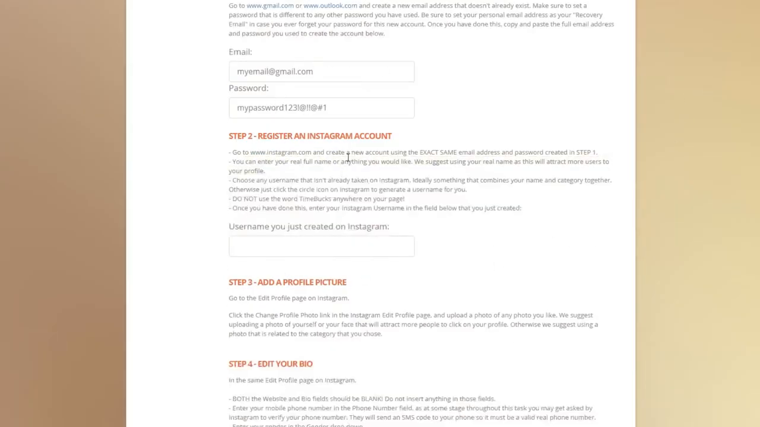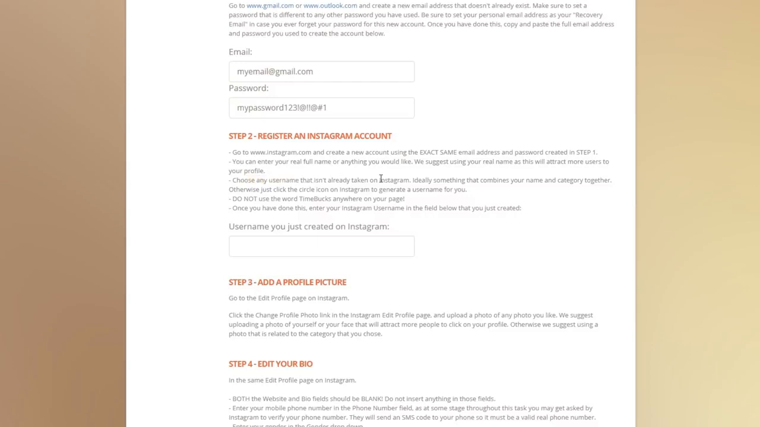So go to instagram.com and create a new account with the exact same email and password that you just registered in step 1. You can enter your full name or anything you would like under the name field. We suggest using your real name as this will attract more users to your profile. However, if you don't want to do that because you think your friends might get confused and start following you, that's fine. You can just put a name that has something to do with your category.